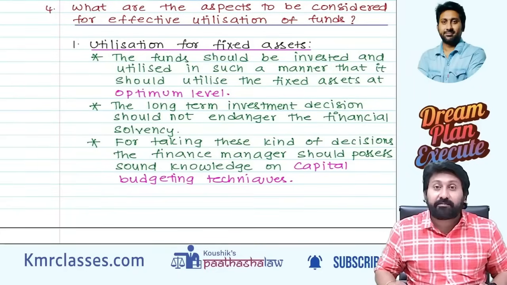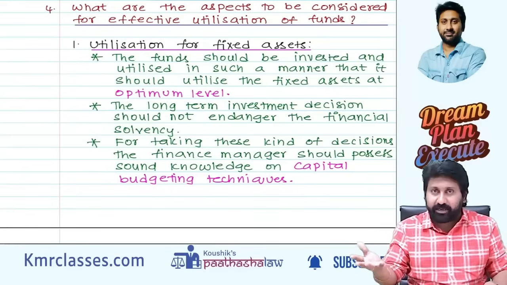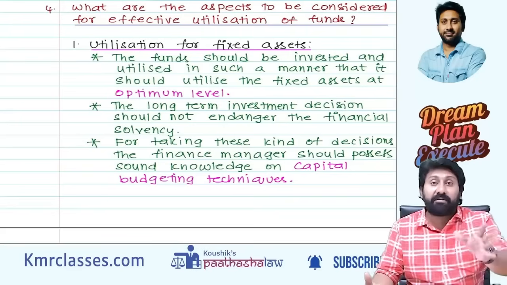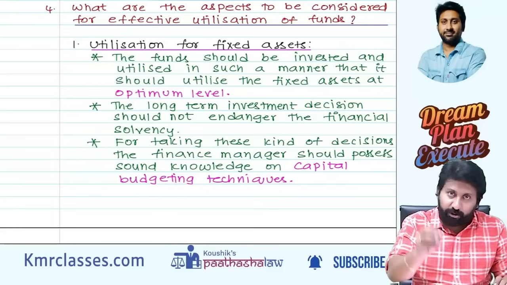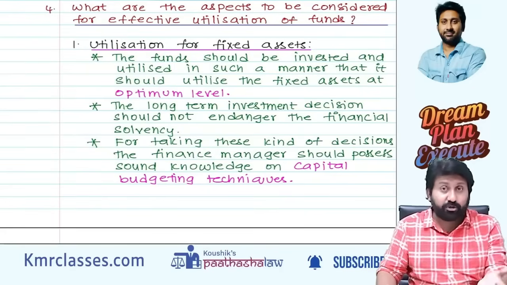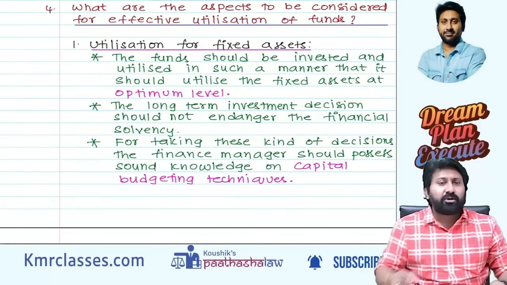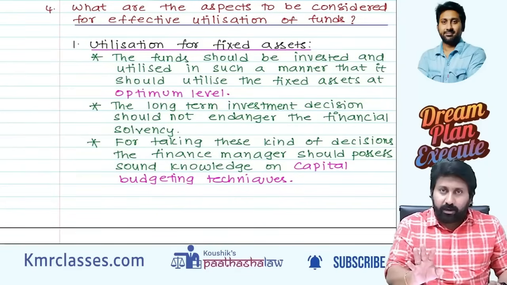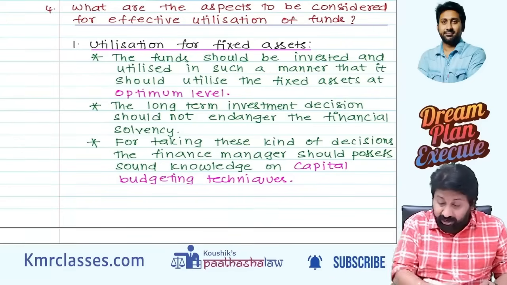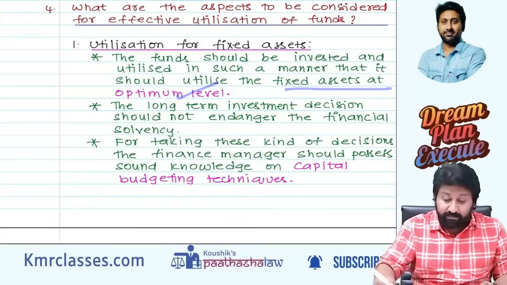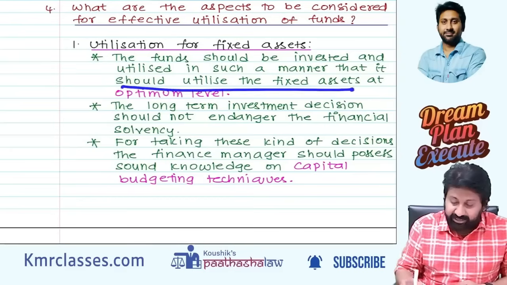In capital budgeting there are some techniques like capital rationing. It means I have limited capital of 100 rupees, but the assets available for investment are worth 150. There are 4 or 5 combinations of assets. You have to invest your 100 rupees in such a way that the overall NPV is higher. Not just that I have 100 rupees in my pocket and there are 5 assets, so I invest. No, you have to apply the capital rationing technique and then invest in the assets. Then I call it investing in the fixed assets at their optimum level. So the funds should be invested and utilized in such a way that they use the fixed assets at optimum level.